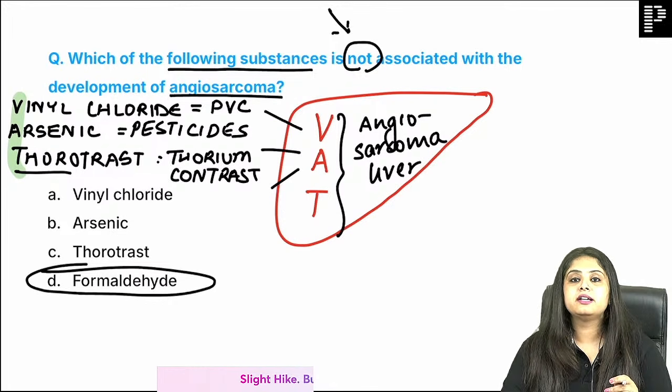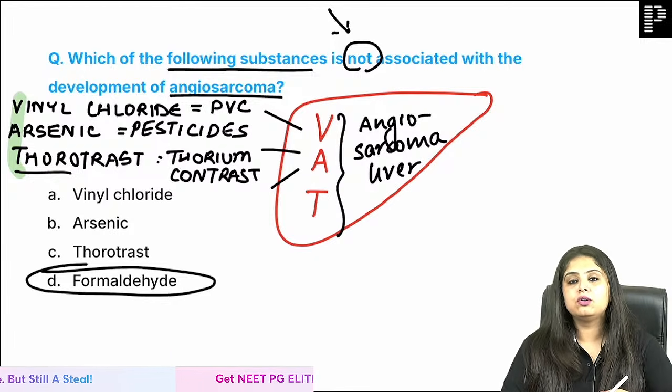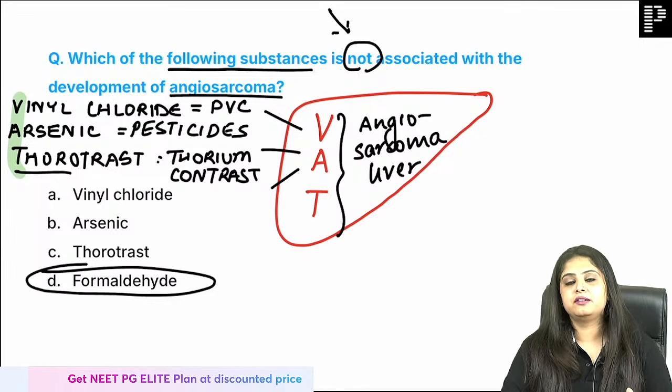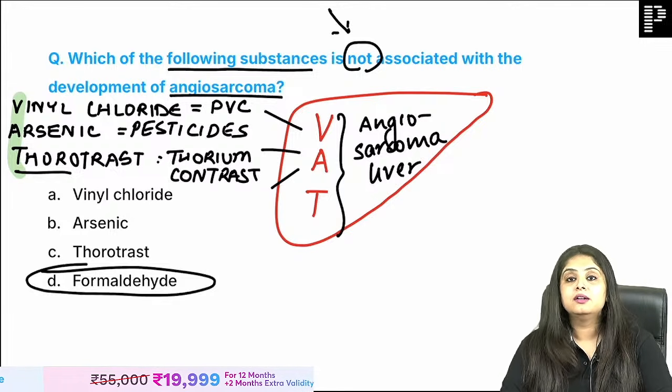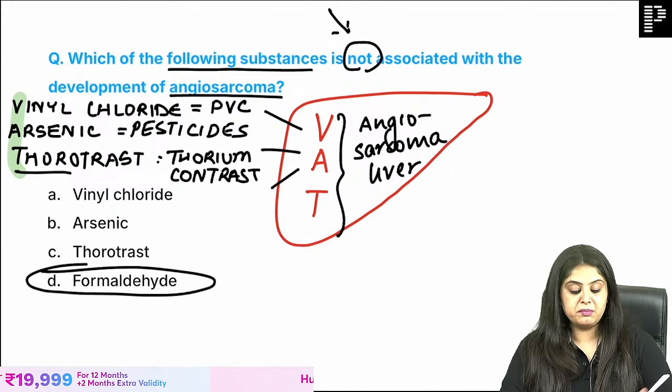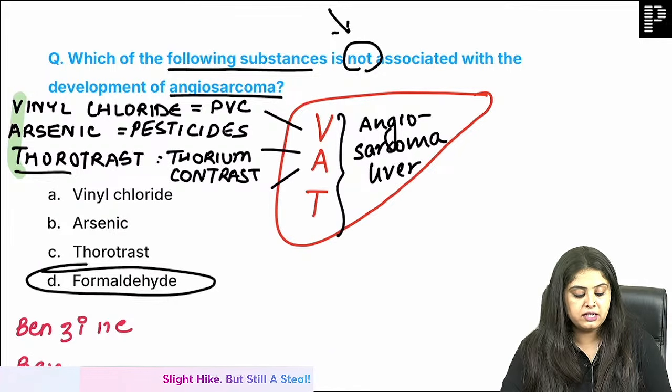Then you also know things like smoking causes lung cancer, smoking causes oral cancer, alcohol causes liver cancer. I mean, these are very stupid questions. No one's going to ask you such questions, and if they do, I would love it that you get those marks. But what I think they would want to confuse you with in the exam are two things which you study in different subjects but you get confused with.